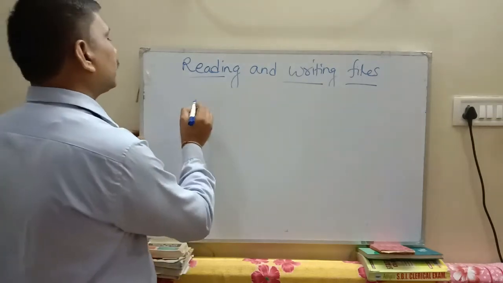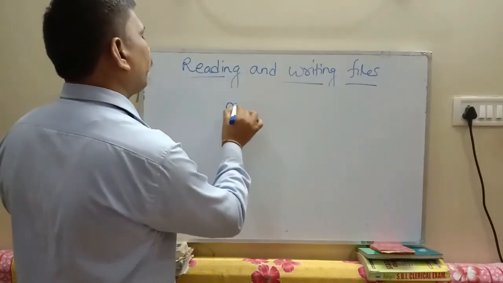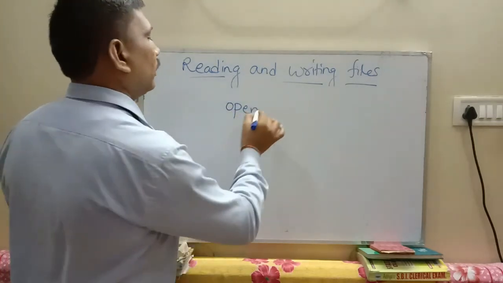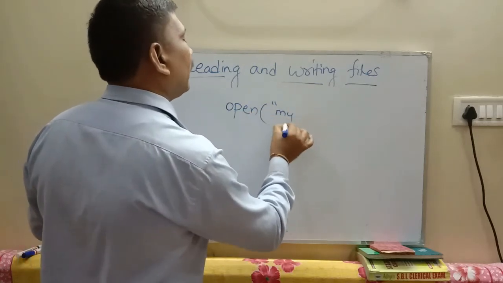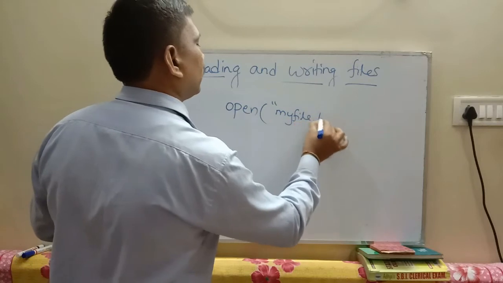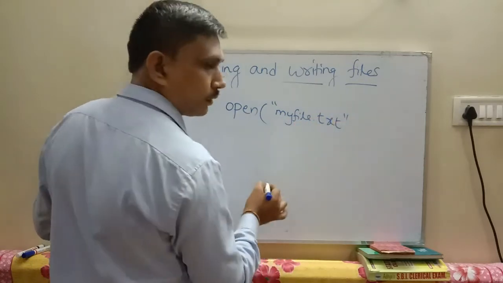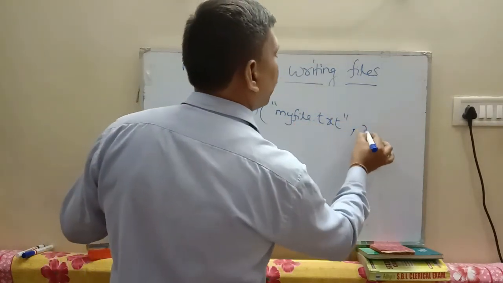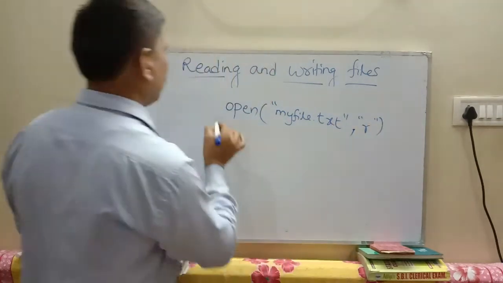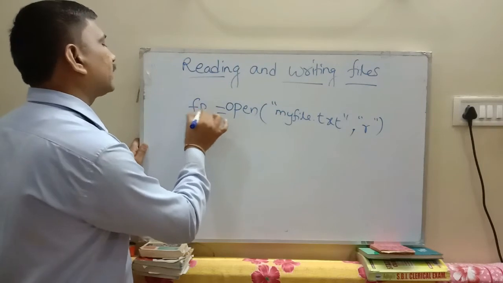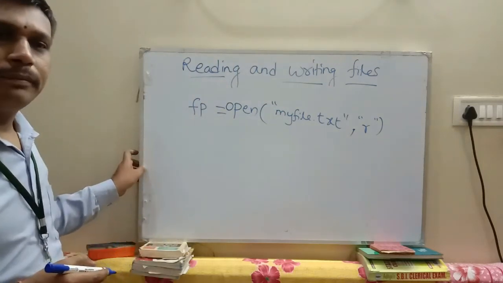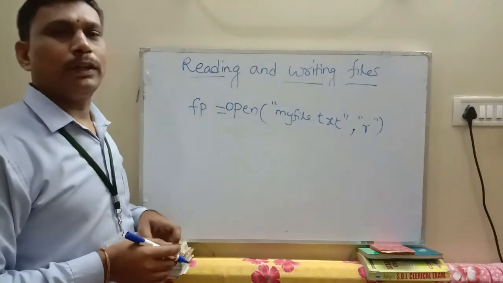So first you open one file, open of myfile.txt with read mode. One file pointer is created with the name fp, for example.